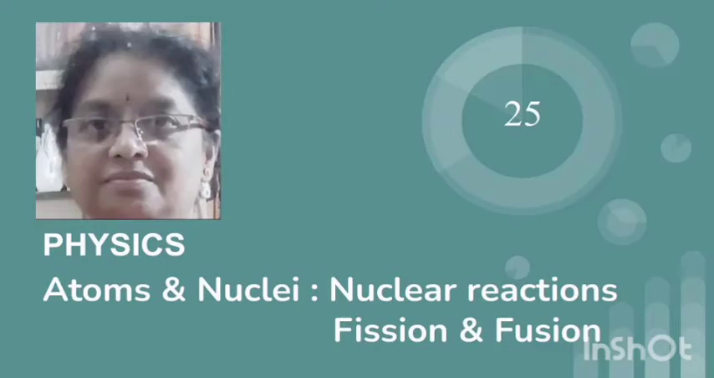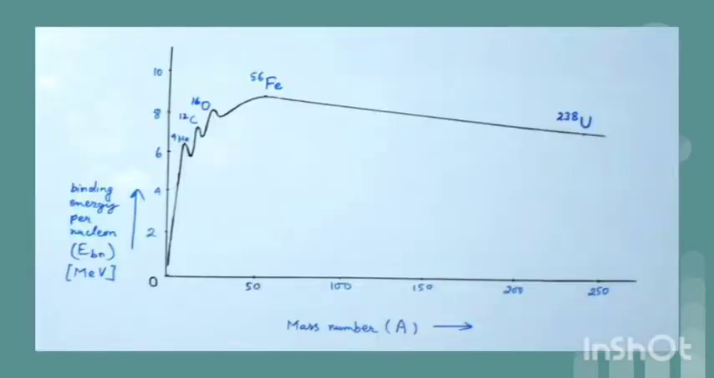Hello, students. At the end of the chapter Atoms and Nuclei, we will discuss two nuclear processes, fission and fusion. You already have some idea about these processes. Earlier, we have seen in the curve of binding energy per nucleon that it has a long flat middle region between atomic masses 30 and 170, for which binding energy per nucleon is nearly constant, about 8 MeV.